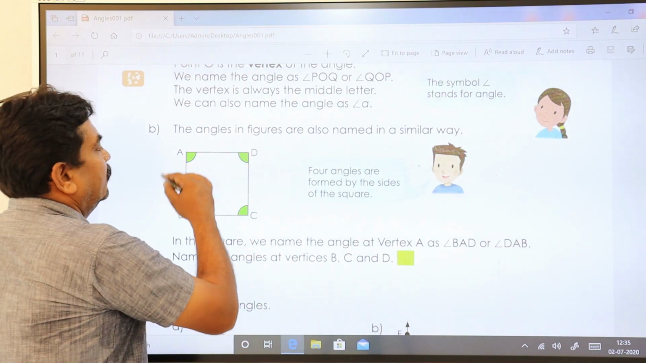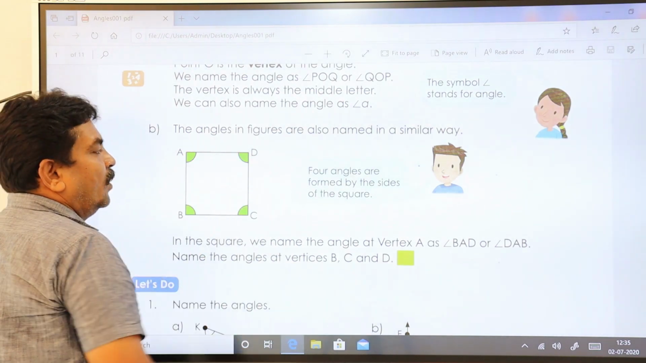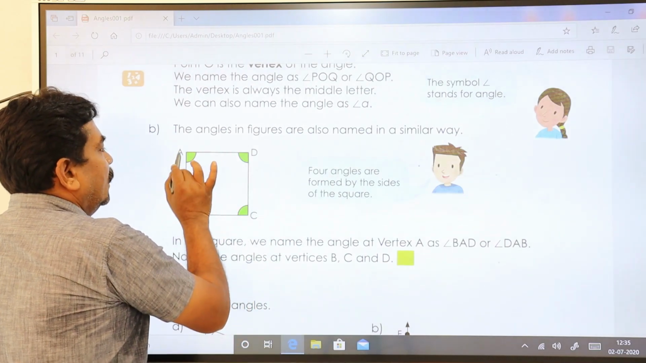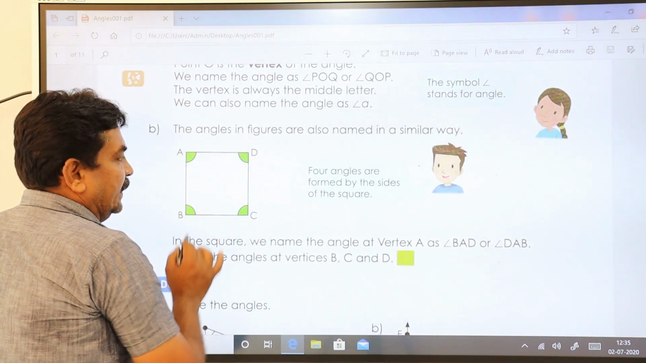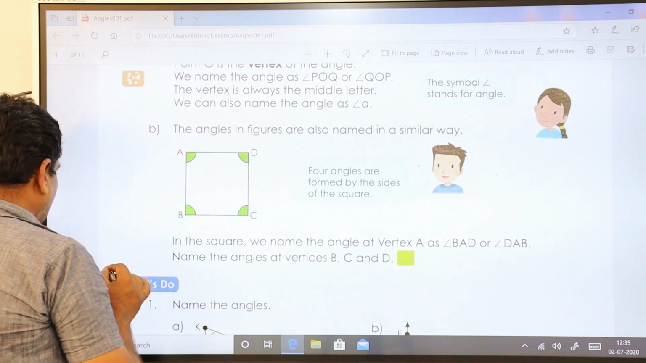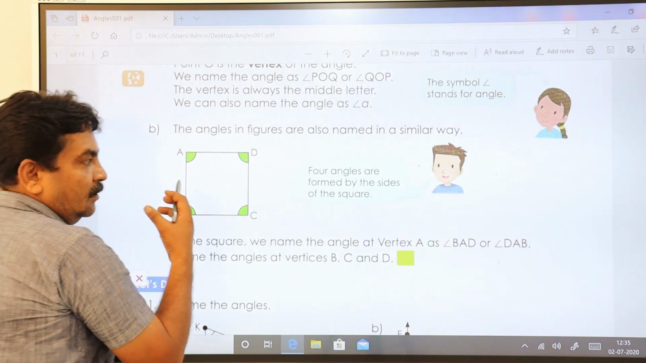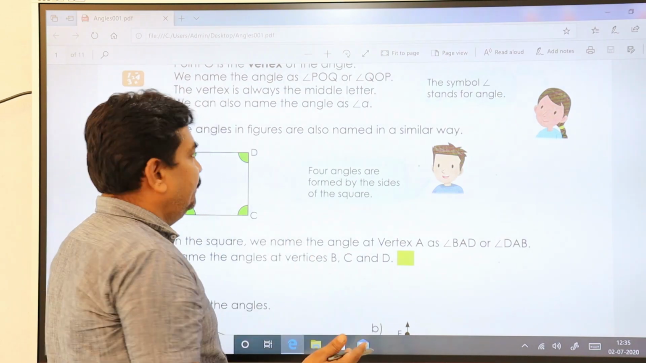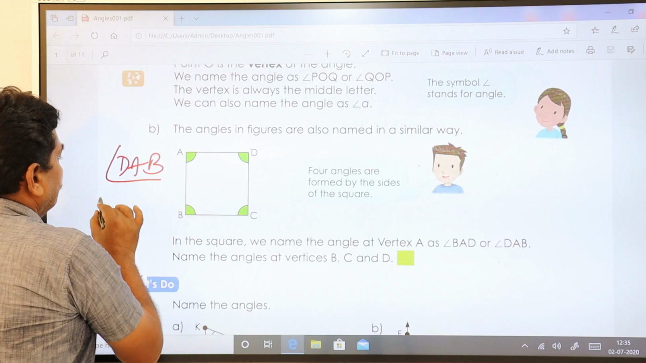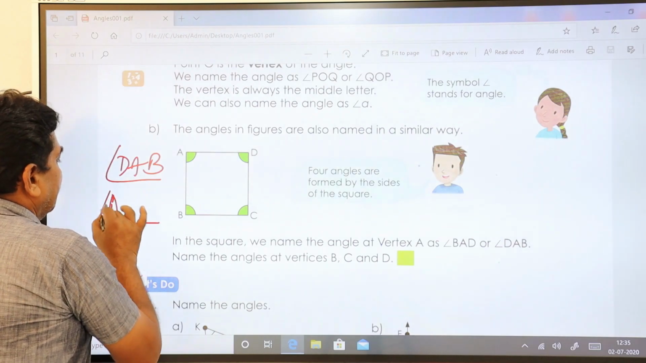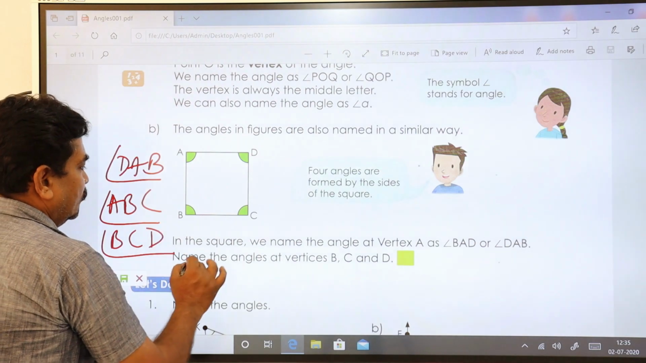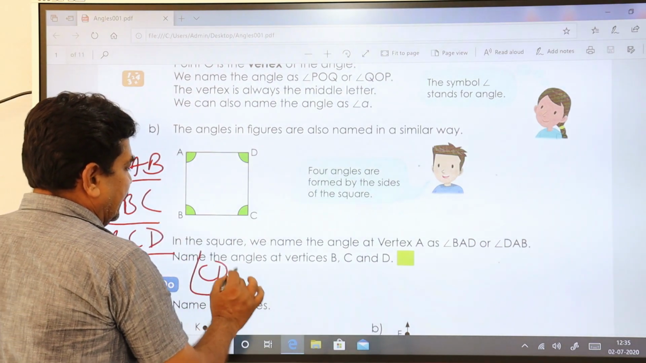Here you have four angles because you have four vertices here: 1, 2, 3, 4. Angle A, angle B, angle C, or angle D. If you want, I'll give you more. Angle DAB, angle ABC, angle BCD, and angle CDA.